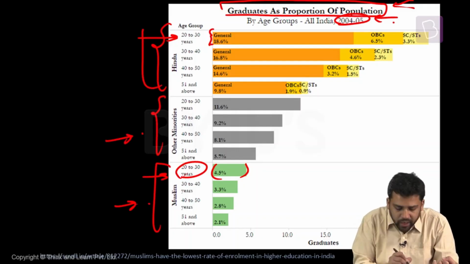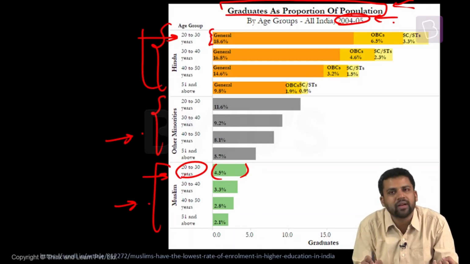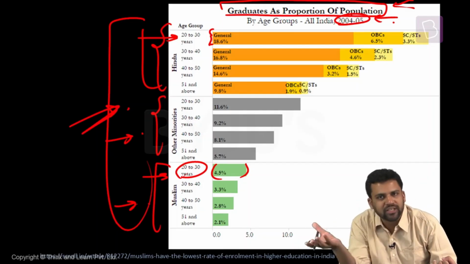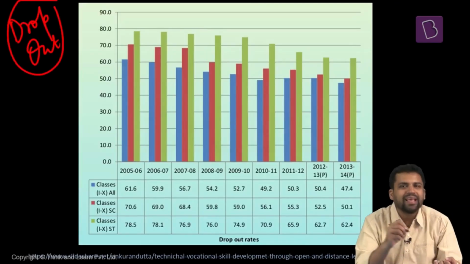Other minorities are somewhere in between. Among Hindus also, you can see the enrollment rate among the general category is much more than enrollment among OBCs and SCs. So this image also gives us a fair idea of who is lagging behind in the process of social transformation that is taking place. The image that you see on screen right now is about dropout rates.